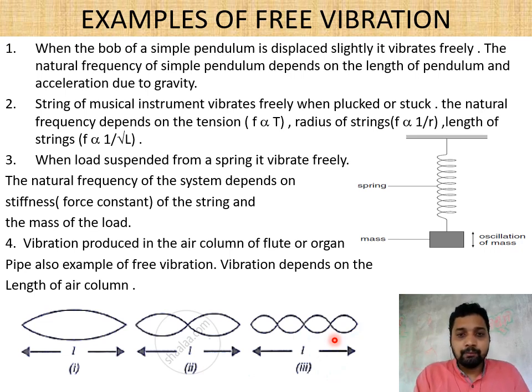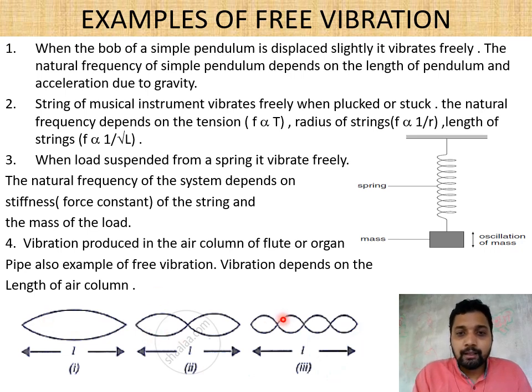In my first video, I discussed the relationship between frequency and wavelength: F1 lambda 1 equals F2 lambda 2. That means if we take the ratio of wavelength, first we look at the ratio of frequency. Here 1, here 2, and here 3. If we look here, the frequency ratio is 1 is to 2. That means the wavelength ratio is 2 is to 1. So here the wavelength is 2 times more compared to the second one.